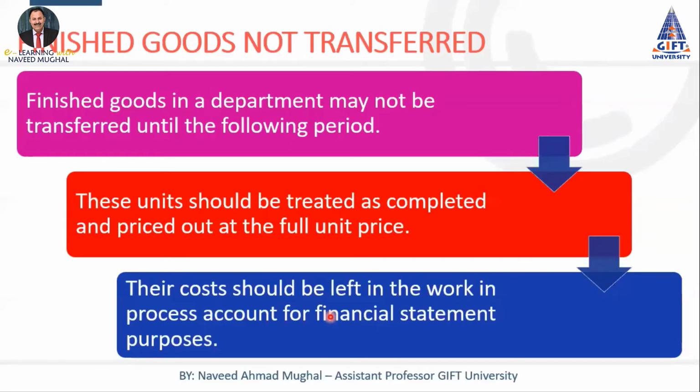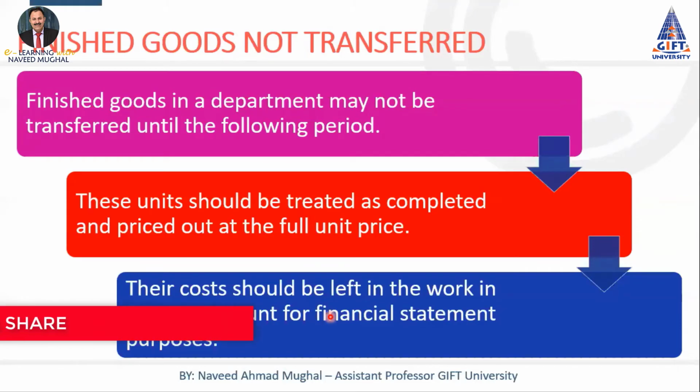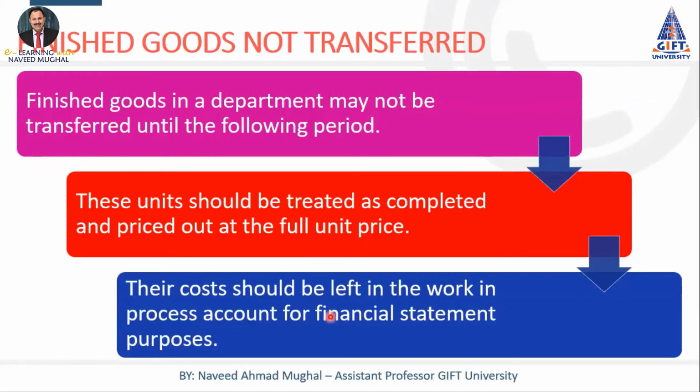It means when we are preparing financial statements and treating the work in process account for financial statement purposes, we will include the cost of those finished goods which have been completed but are still in the process in the work in process account. We will add the cost of those completed units to the work in process inventory amount. In this way we can treat finished goods which are not yet transferred to the next department, for the calculation of unit cost and for the treatment of inventory cost.